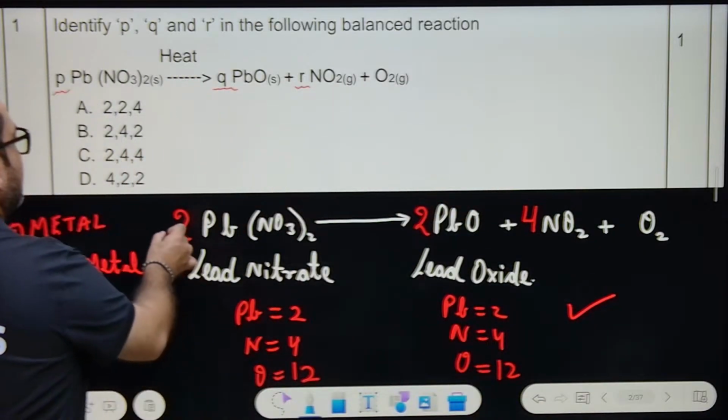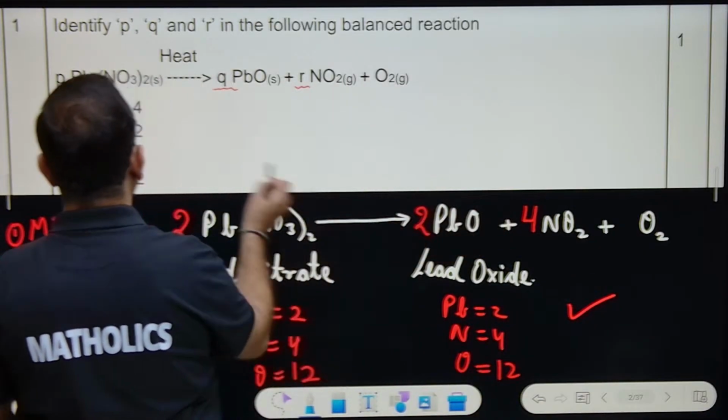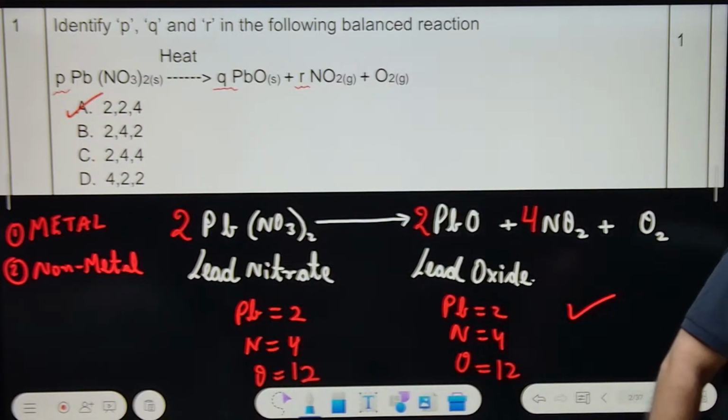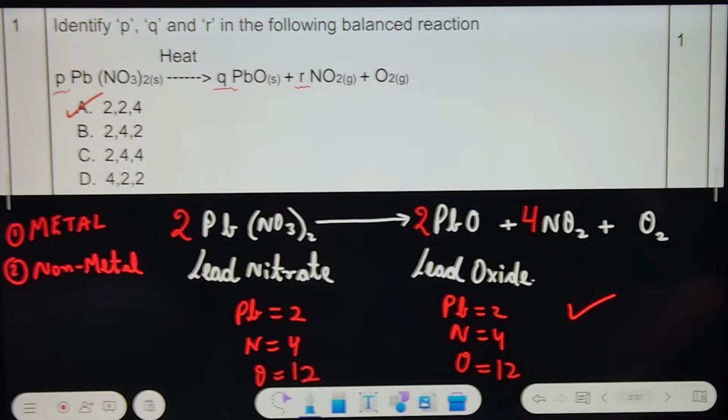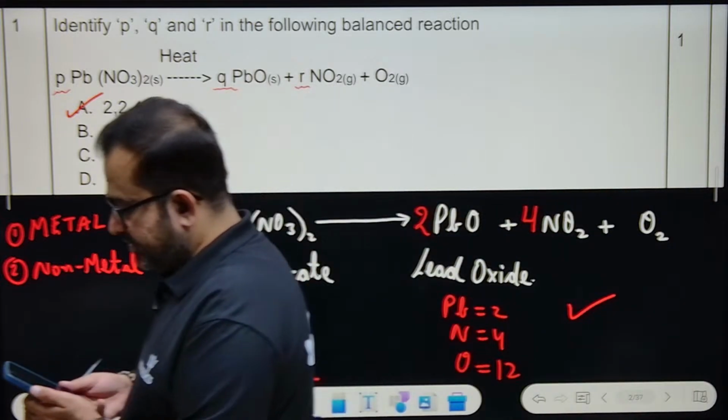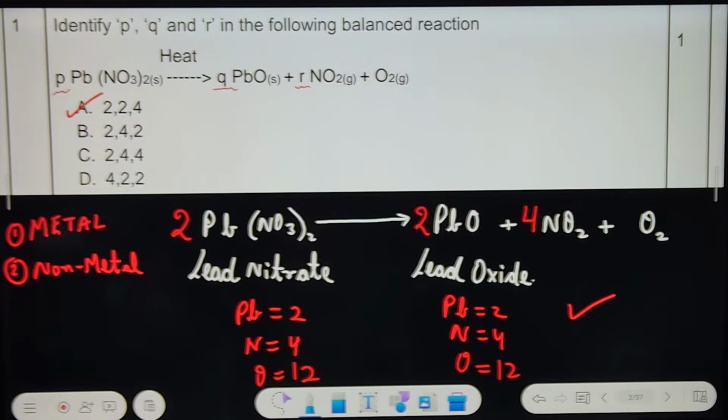So this was P, this was Q, this was R. So 2, 2, 4. Option number A. Clear? Yes or no? Copy it fast. Only 30 seconds.